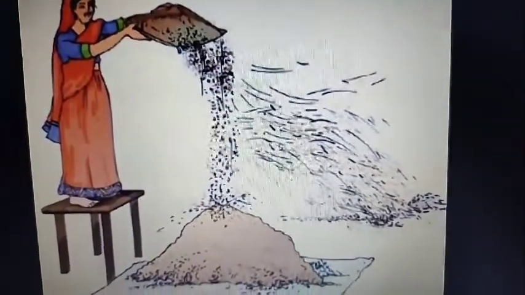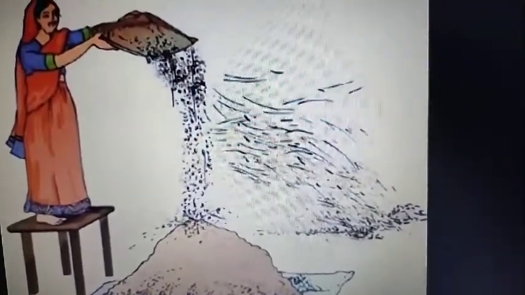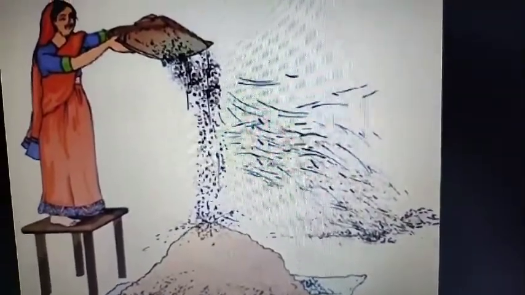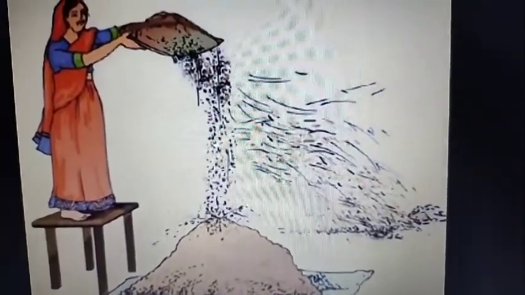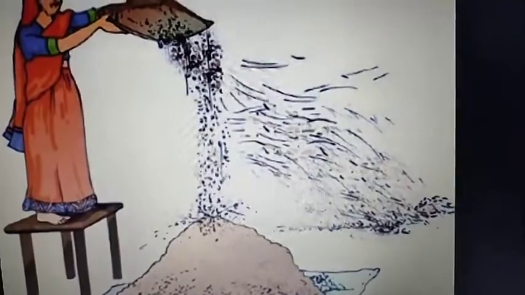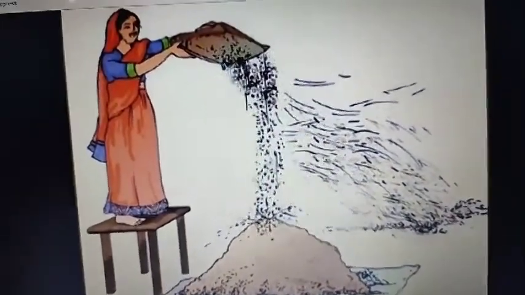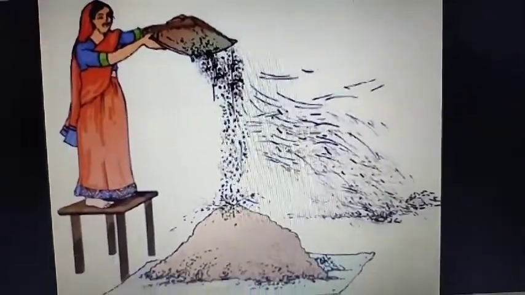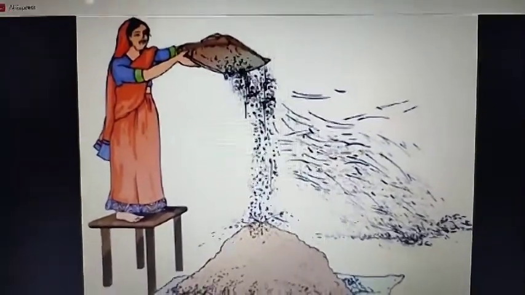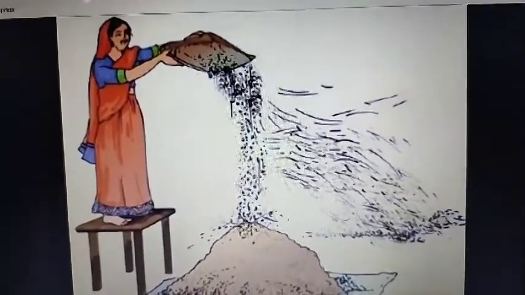If wind is not there, you are not going to separate it, right? Because if wind is there, then only the husk and hay will blow out and be carried by the wind and form a heap at a small distance away. And the wheat grains, which are heavier, fall almost vertically to form a separate heap nearby. So like that, winnowing continues.